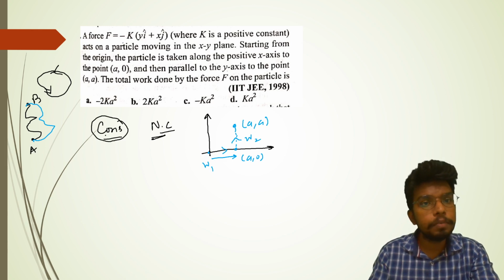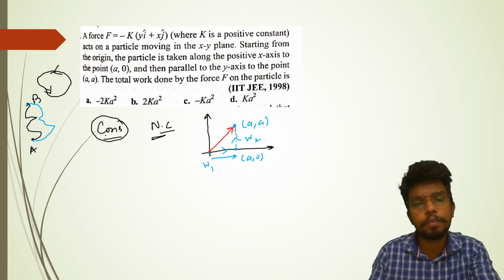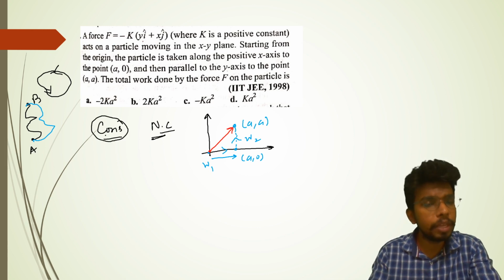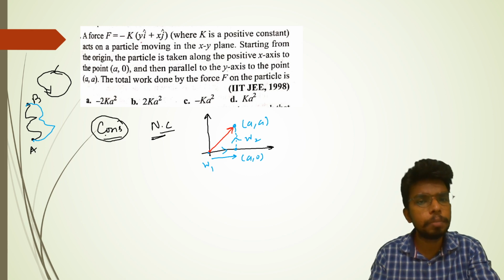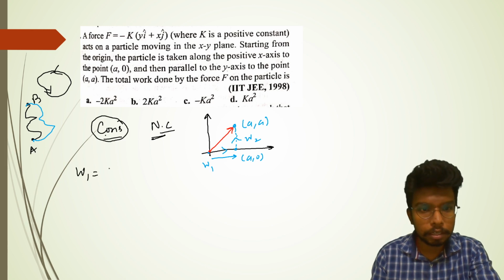If it had been given that the force is conservative, we could have directly calculated the work done from here to here, and that would have given us the result. But here the situation is different. We can find out whether the force is conservative or not, but let's not go there. We need to find the work. So let's call it W1. W1 will be nothing but the integral of F dot dr.